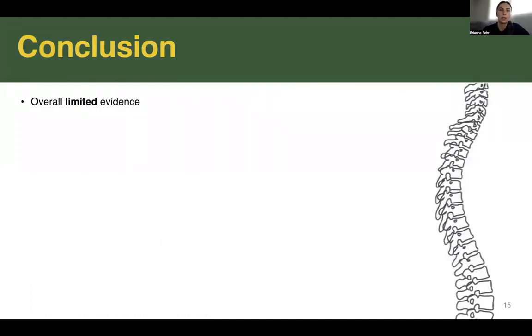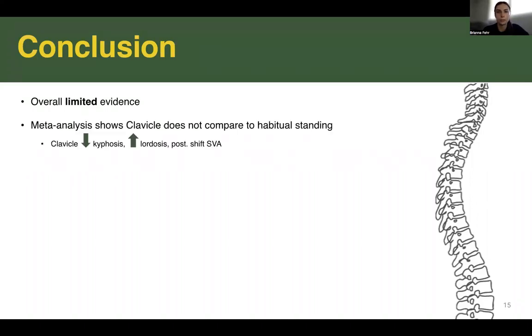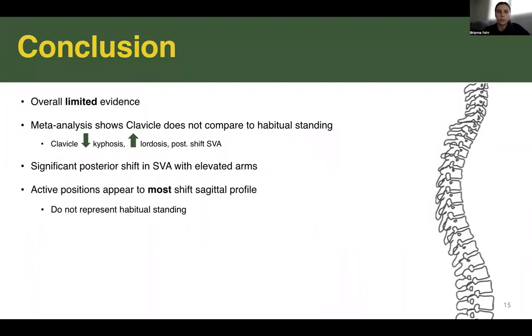In conclusion, there's overall limited evidence from the current literature in this topic. Our meta-analysis shows that the clavicle position does not compare to habitual standing, as it decreases kyphosis, increases lordosis, and posteriorly shifts the SVA. Similarly, there are significant posterior shifts in SVA when the arms are elevated. Active positions appear to most shift the sagittal profile and do not represent habitual standing.